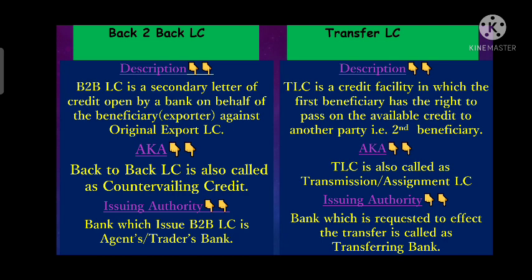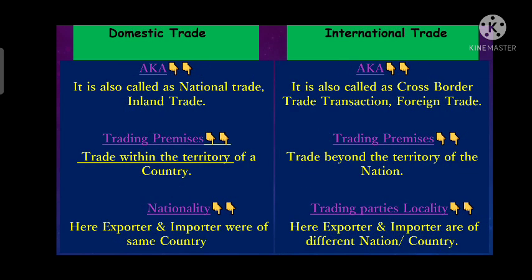Whereas the bank which is transferring the LC under transfer LC will be called the transferring bank. So in back-to-back LC, the bank which is issuing the LC is the trader bank or agent bank or middleman bank or mediator bank, we can say. Whereas in transfer LC, the issuing authority is the bank which is transferring that LC to the second beneficiary. So this is all about back-to-back LC and transfer LC.